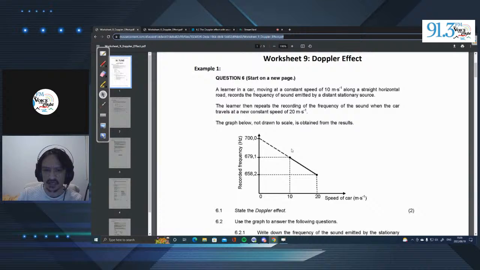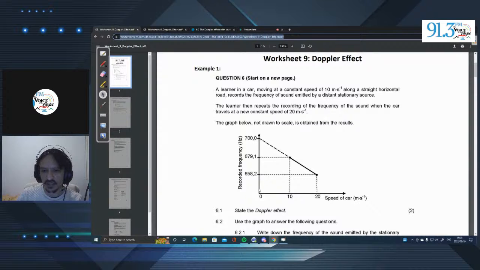So we just quickly analyze the graph. On our y-axis, we have the recorded frequency in hertz. And on our x-axis, we have the speed of the car in meters per second. Here the speed of the car is 0. This means the car is stationary and it's basically in line with the object.